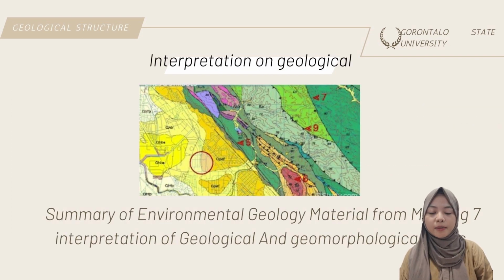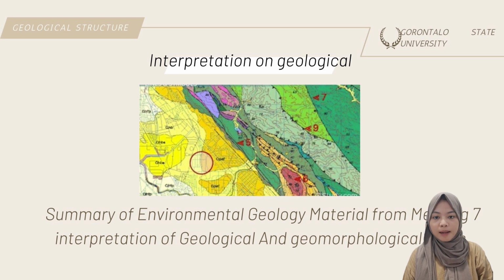Summary of environmental geology material from meeting 7: interpretation of geological and geomorphological maps. Interpretation of geological geomorphological maps is the process of interpreting and drawing geological or geomorphological maps.